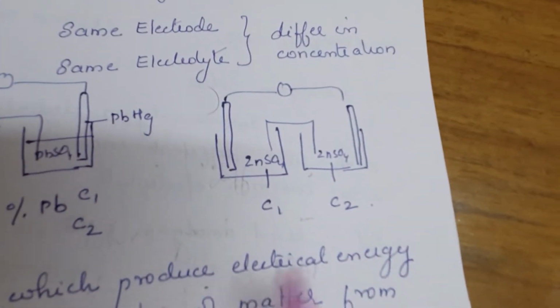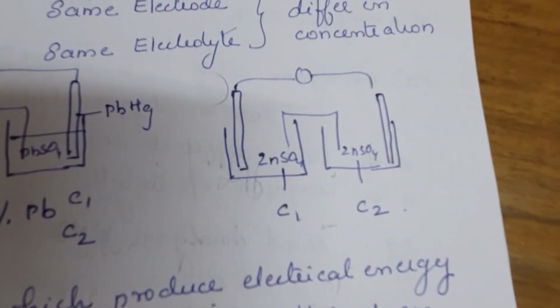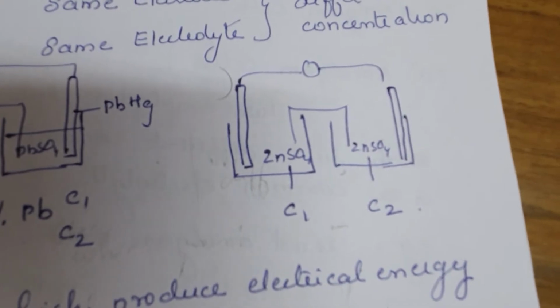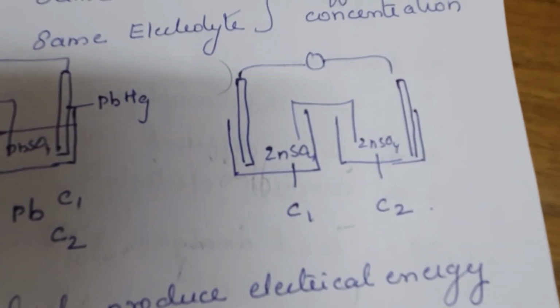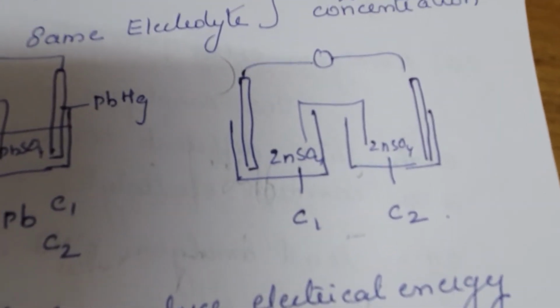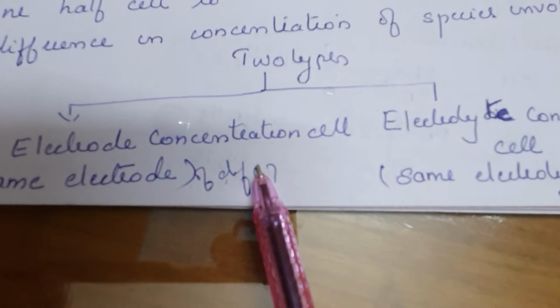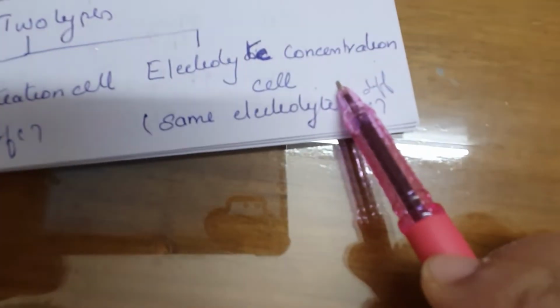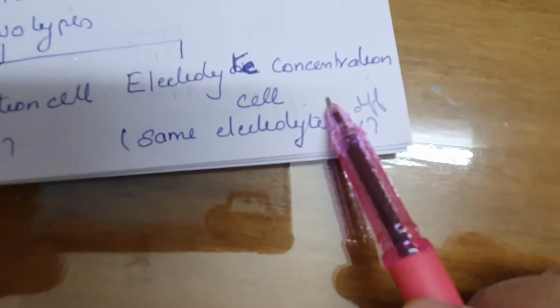If the definition is confusing, you just remember that it's a galvanic cell where we take either similar electrodes or similar electrolytes which differ in concentration. What is happening is transfer of matter. So if it is a similar electrolyte and differently concentrated electrodes, we call it an electrode concentration cell, and if it is a similar electrode and differently concentrated electrolyte, it is an electrolyte concentration cell.